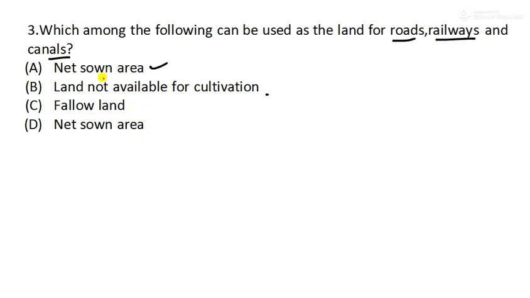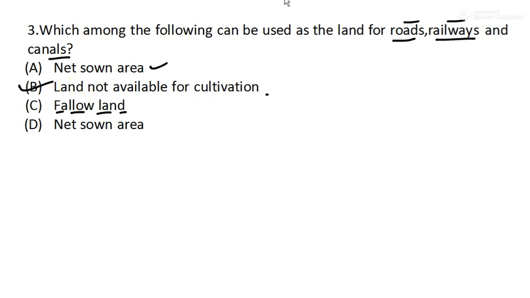Net sown area, once again the same option. So here the correct answer is option B. Fallow lands are mainly found in hilly areas, where it is very difficult to build roads, railways, and canals. The land not available for cultivation can be used for human settlements, roads, railways, canals, and all. So this is the right answer.